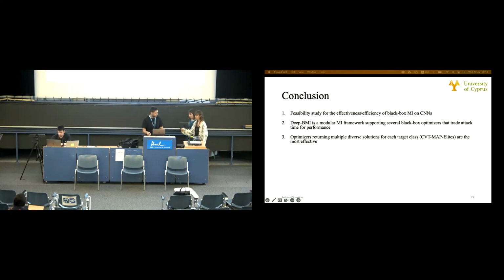Okay, let's quickly do one question from online. Does tuning the generative model affect the overall MI performance? Indeed, tuning the generative model affects to some extent the MI performance. However, what is important in our approach is how the different components interplay, for example, the black box optimizer with the utilized generative model, and not the actual generative model per se. However, yes, as I've said earlier, it indeed affects to some extent the MI performance.